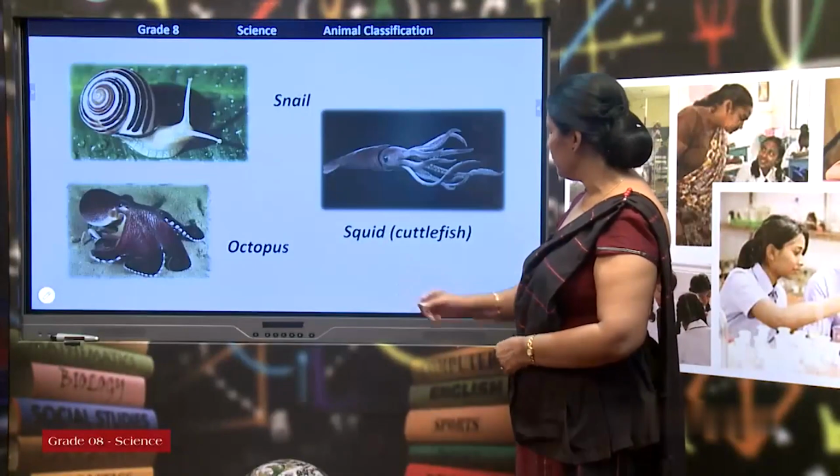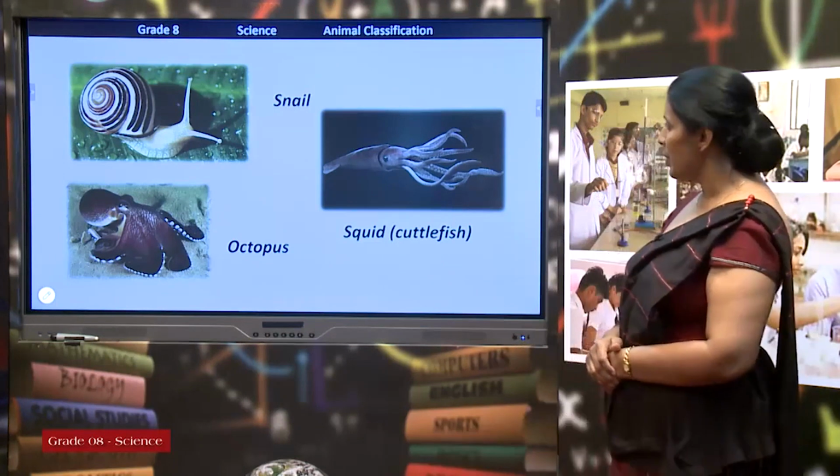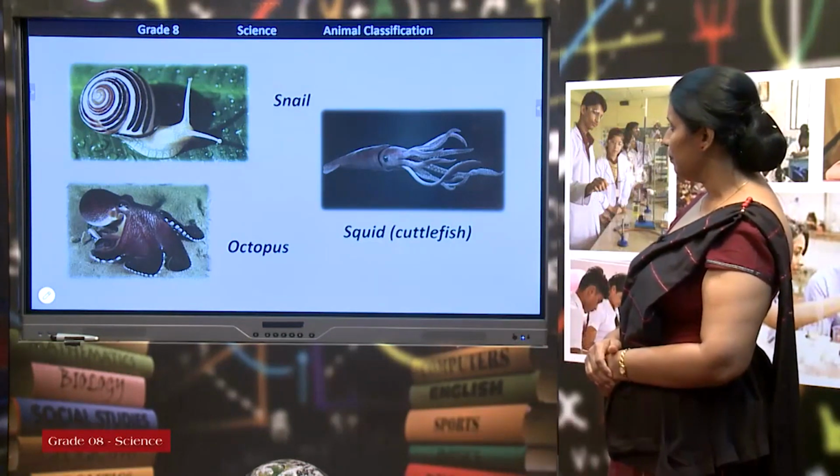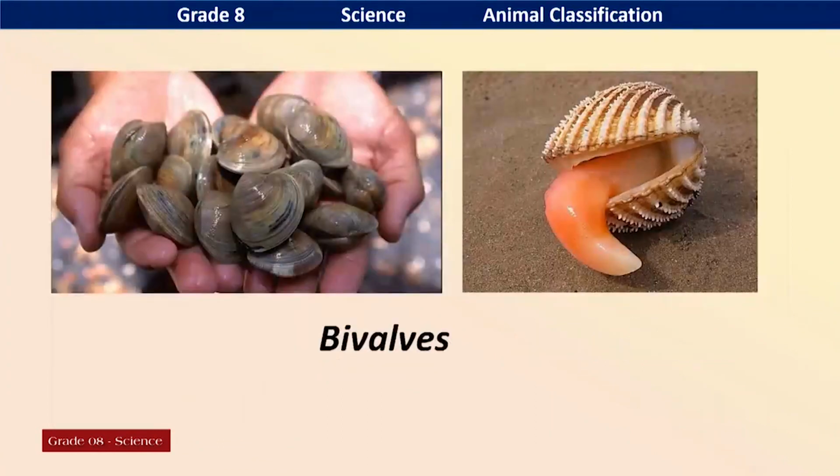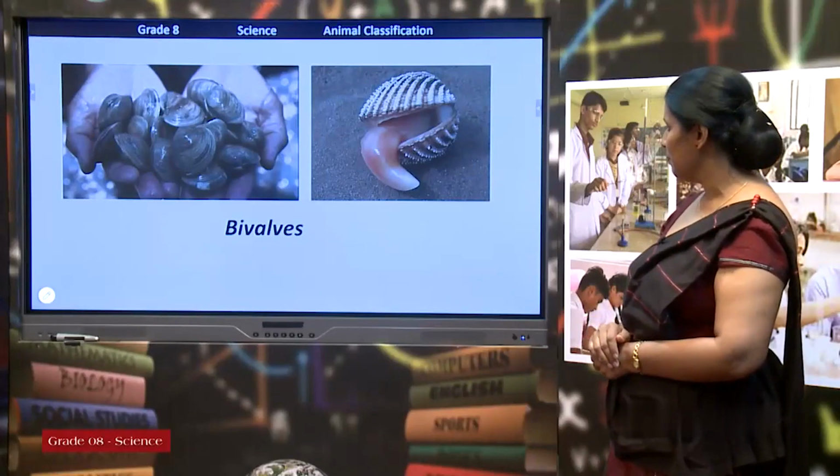Okay. These are the examples for mollusca. Snail, octopus, squid or cuttlefish, bivalves, and there are some more. When you are at the sea beach, you can see these bivalves. They are attaching to a surface, especially they are attaching to stones or rocks at the sea beach.